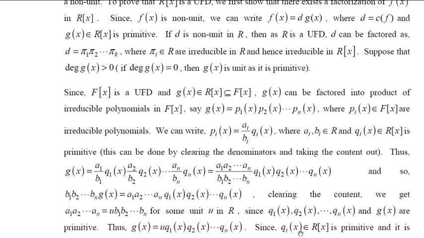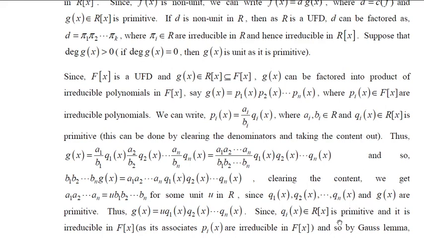Now remember, q_i(x) is primitive in R[x], and if it is present in R[x], then it is also present in F[x]. But remember, your p_i(x) and q_i(x) are associates. Therefore, if p_i(x) is irreducible, q_i(x) is also irreducible in F[x]. Therefore, q_i(x) is irreducible in F[x].